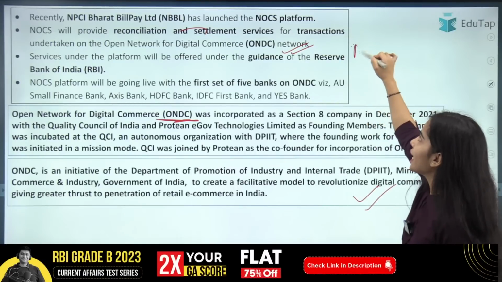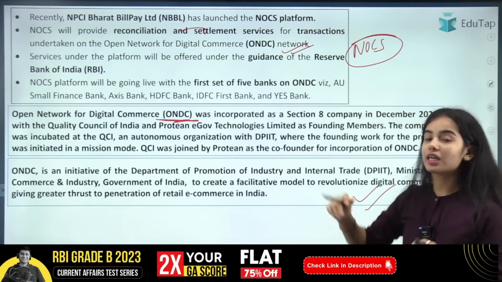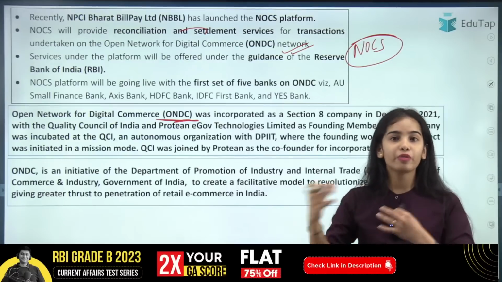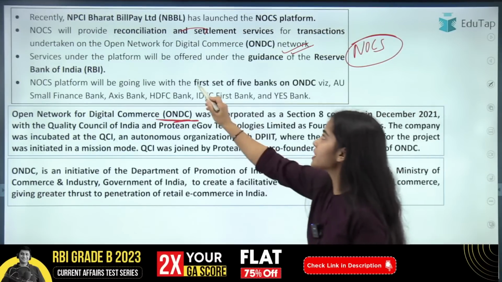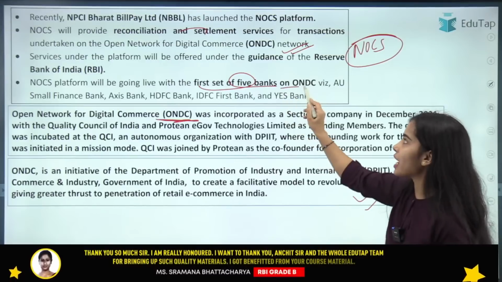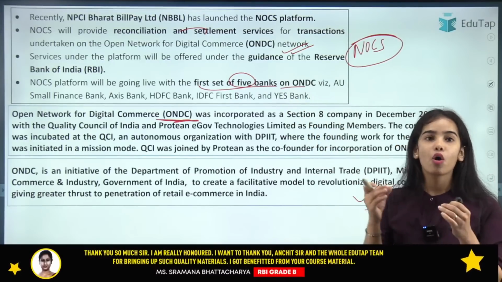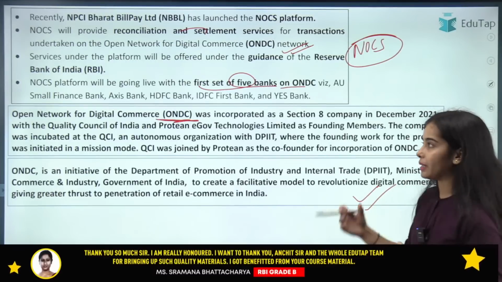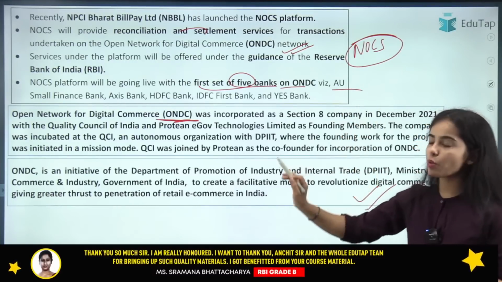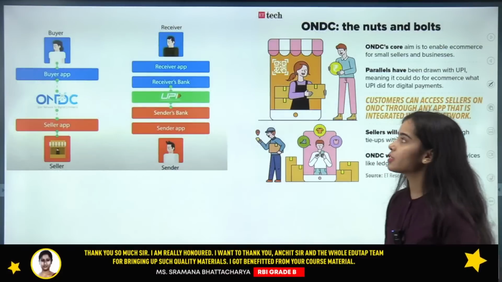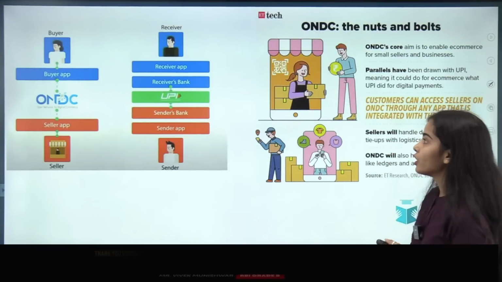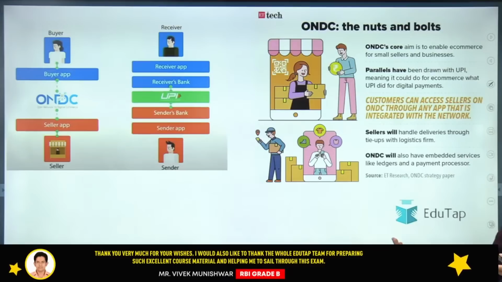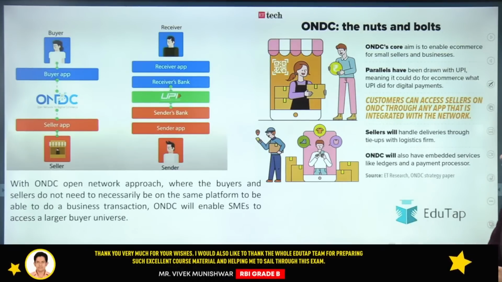For the ONDC platform, NPCI Bharat BillPay Limited has brought NOCS that will provide easier transfer of money between the buyers and sellers. The first set of 5 banks have gone live on the ONDC NOCS platform to ease the transfer of money. The 5 banks are AU Small Finance Bank, Axis Bank, HDFC Bank, IDFC First Bank and Yes Bank. You can see the kind of transfer that happens here.